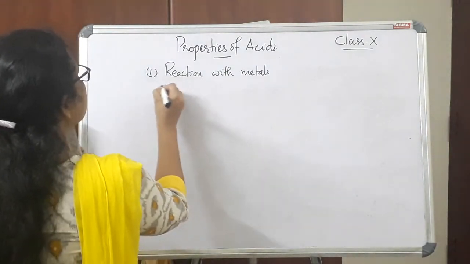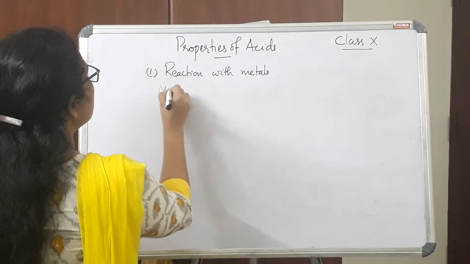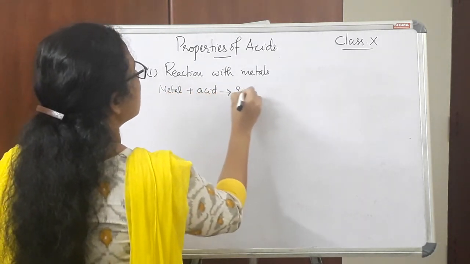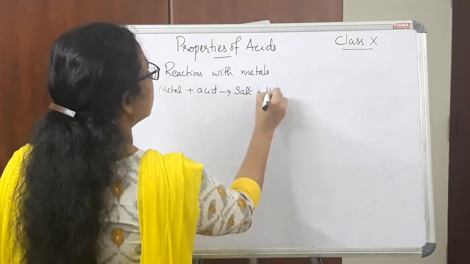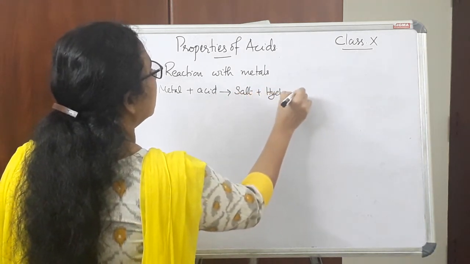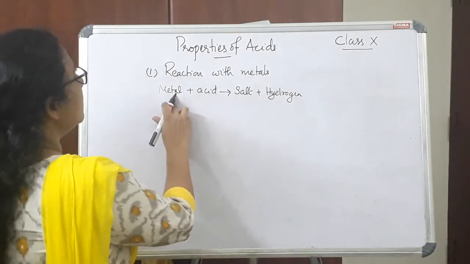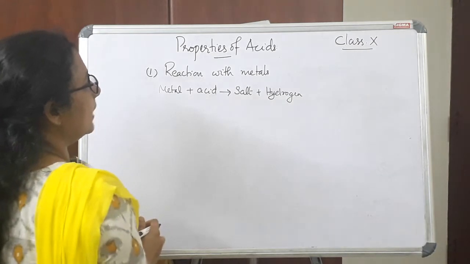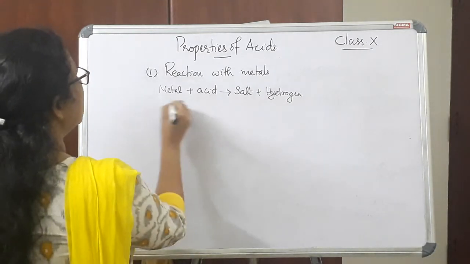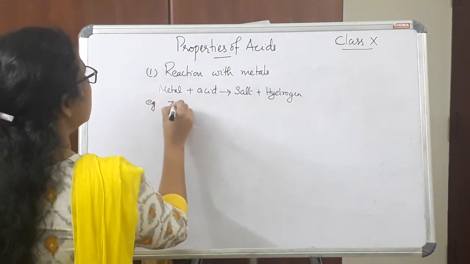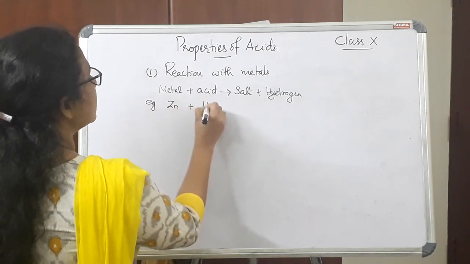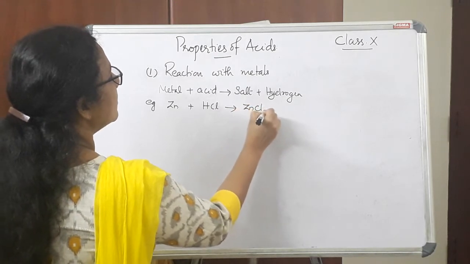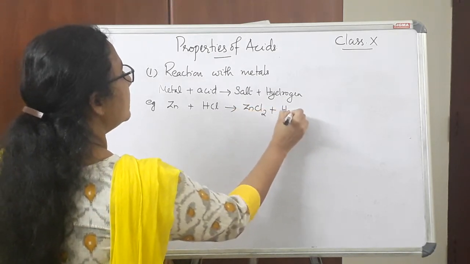First of all, we will write the general equation, that is metal plus acid gives salt plus hydrogen. So this is the general reaction. When metal reacts with acid, it produces the corresponding salt and hydrogen gas. So we will write some examples. If zinc metal reacts with HCl, hydrochloric acid, it produces the corresponding salt zinc chloride and hydrogen gas.